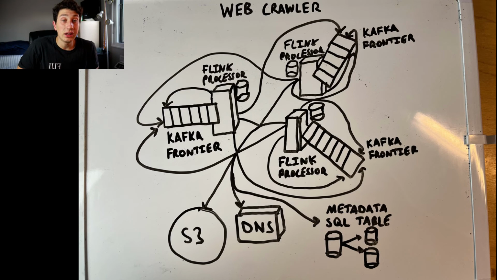Realistically, there's probably going to be too much metadata to just have it all in one huge table, so that's probably going to have to be sharded in one way or another, which is honestly no big deal. It can basically just be done in a manner similar to the way that the Flink processors are sharded. But yeah, it doesn't really matter. There's no relations here. We just have to get our SQL table up and accessible by anyone so they can do those deduplication checks.